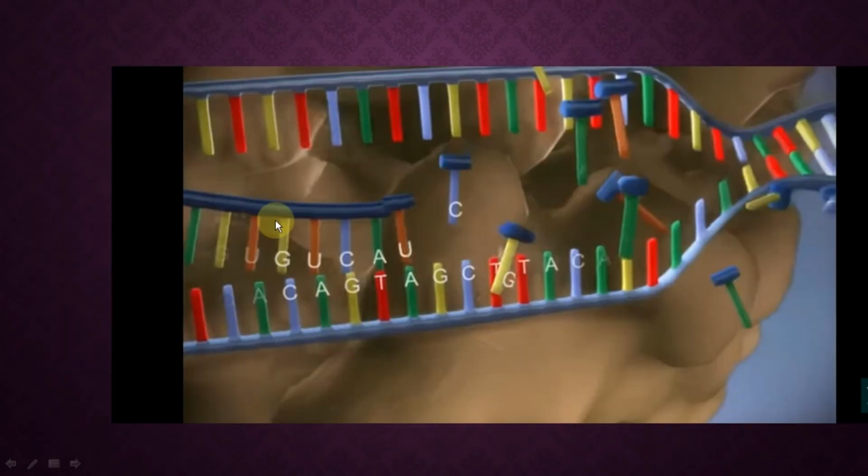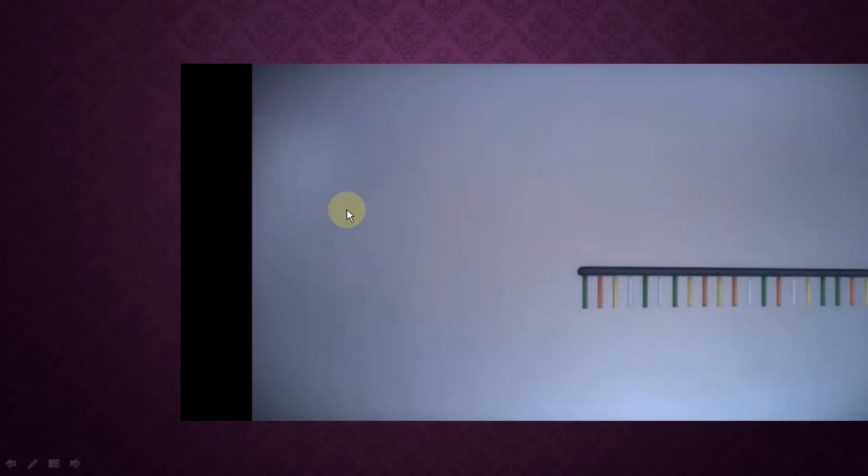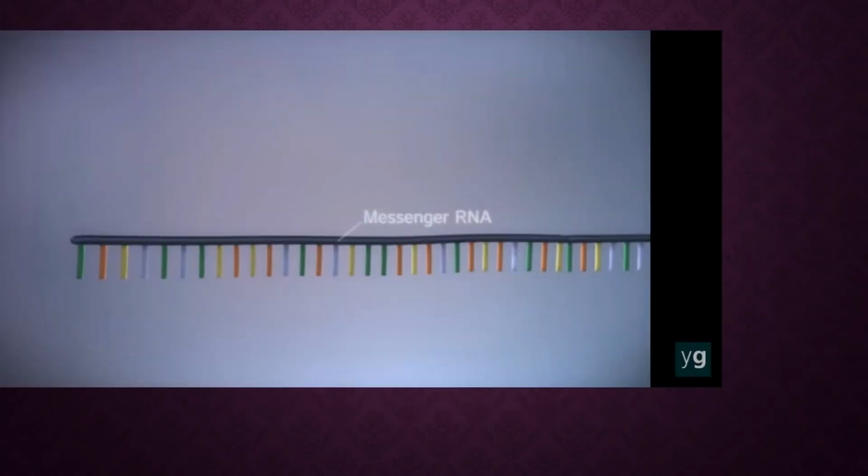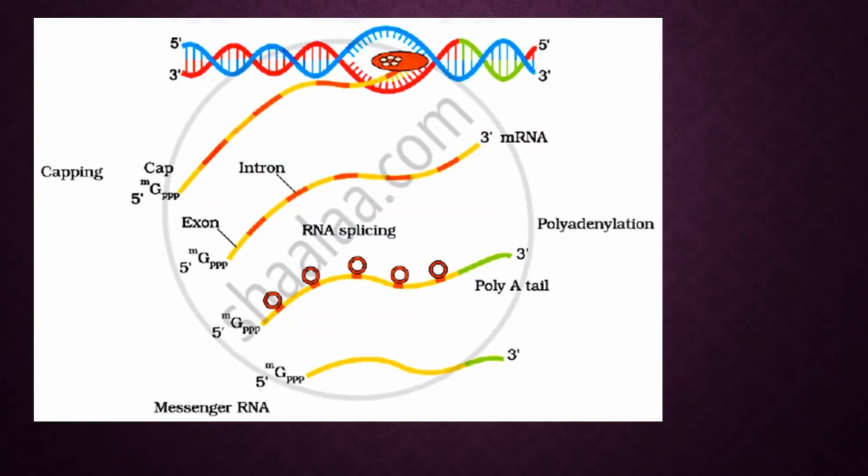Then what happens? Now the RNA polymerase starts moving from the promoter side towards the terminator side, and a long chain of mRNA synthesis is taking place. Once the mRNA is formed, it is called messenger RNA. See, this is RNA polymerase. It moves from this side to this side.